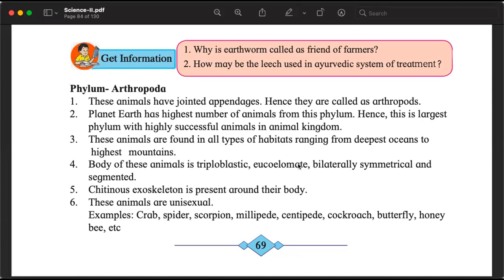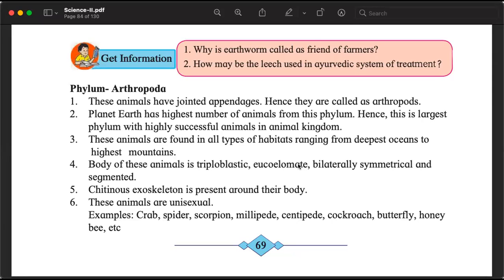And this is being helped by the earthworm and other things also. जो earthworm का waste product होता है, that is nutritious for the plants. There are other things also that earthworm does, which are useful to farmers. Find out on your own and share in the next class.